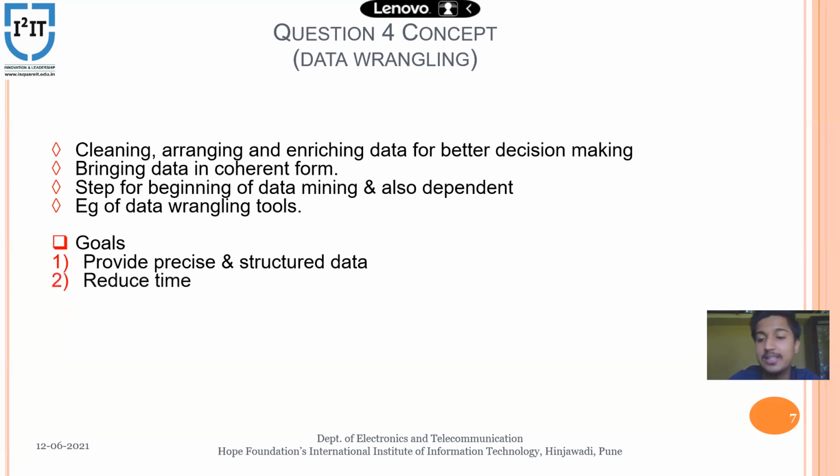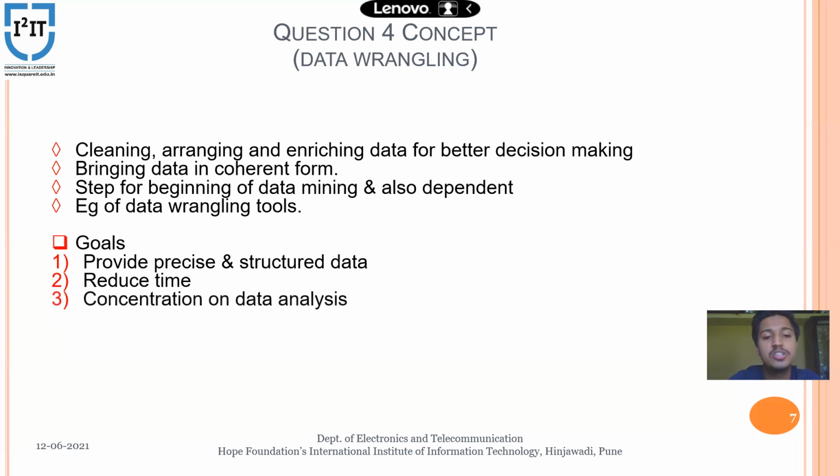Second is reduce time. Yes, it reduces time, because consider we have 100 items of data that are not precise, accurate, or in a structured format. It gets complex for us, it increases the time, and we can't find the data in our given time. Data wrangling allows us to reduce the time by providing structured, accurate and useful data. The main thing is useful data.